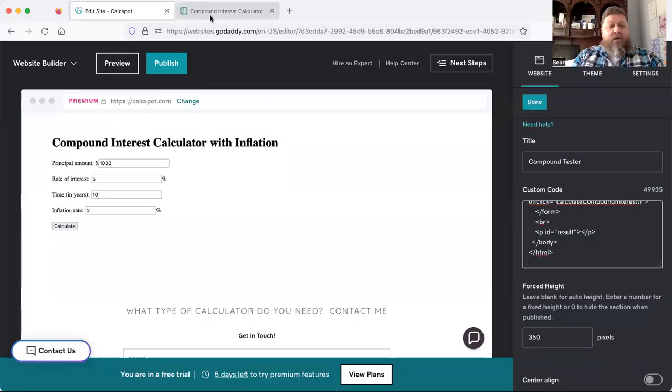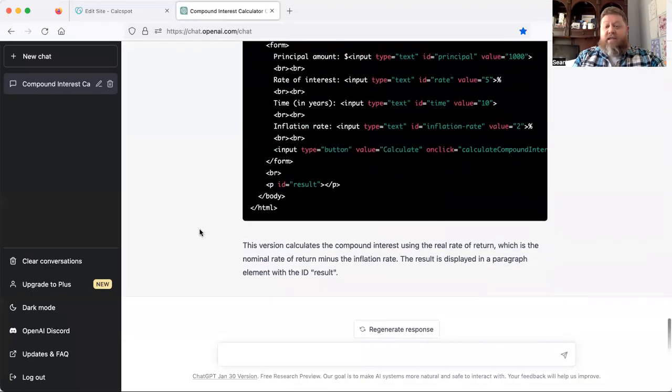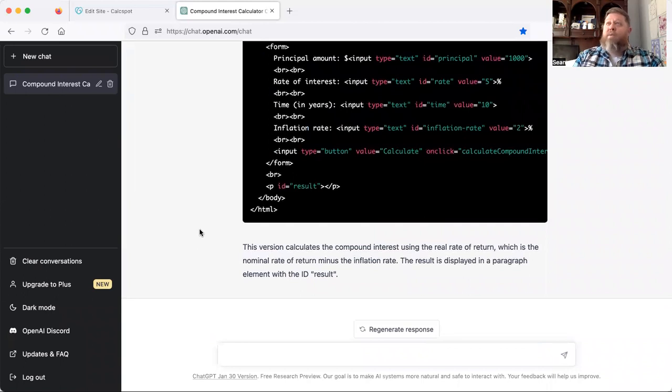So let's say you realize, hey, this is a great idea, but I'll tell you what, I want people to have more of a reason to come to my site than just a calculator. So maybe you want to have a financial blog as well. So let's do something simple like, what are the top 10 most important things in personal finance?